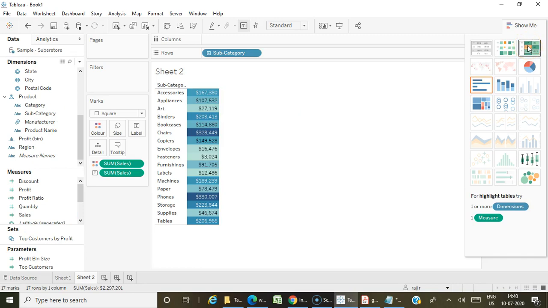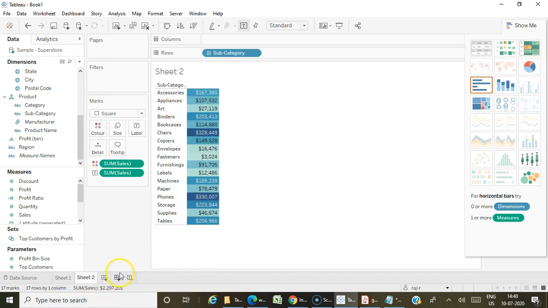Highlighted tables are used to highlight the values automatically based on values which we use in the visualization, but you cannot use more than one measure. Remember this point, for highlighted tables, you cannot use more than one measure, where it will work only with single measure. Okay, so it will work only with your single measure.